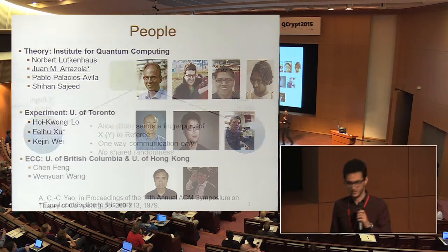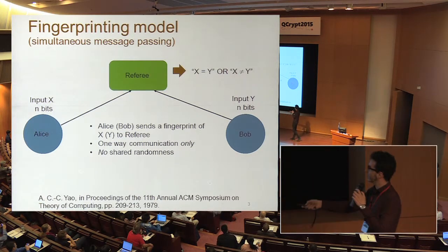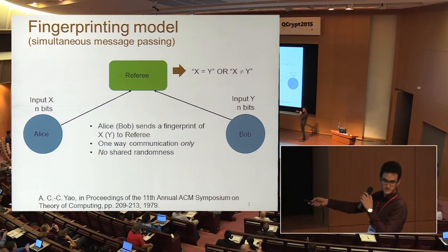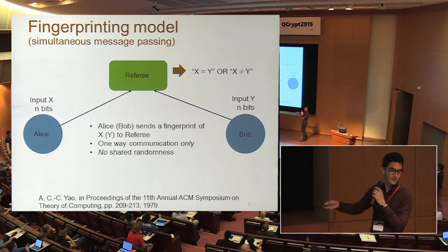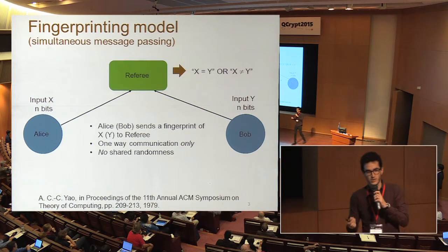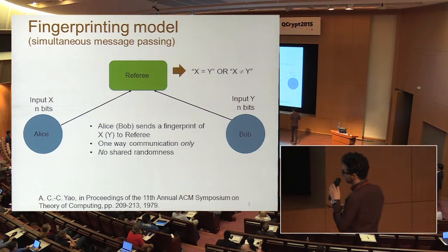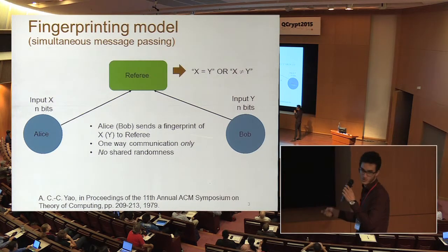What is quantum fingerprinting? We consider a very simple model in which we have Alice, Bob, and the referee. Alice and Bob receive an input of n bits, x and y respectively, and they will send a message to the referee, who must determine, based on these messages, whether x is equal to y or not. And we allow some small error probability in making this determination. There are some restrictions: there is only one-way communication from Alice and Bob to the referee, and they are not allowed to have shared randomness.